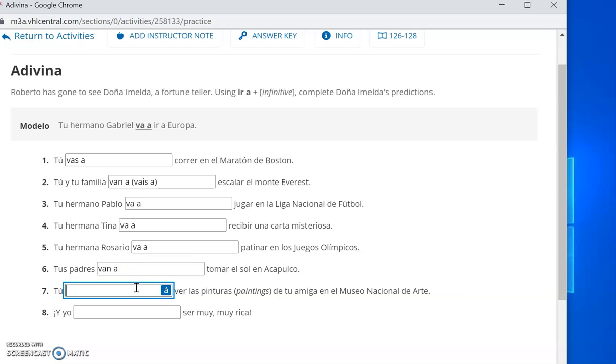Muy bien. Ok, número 7. Tú, blank, ver las pinturas de tu amiga en el Museo Nacional de Arte. Pause. And we're back. Vas a. You're going to see the paintings, right? Vas a, because it's tú. Alright, y finalmente número 8. Y yo, blank, ser muy, muy rica. Pause. And we're back. Voy a ser. I'm going to be very wealthy or rich.